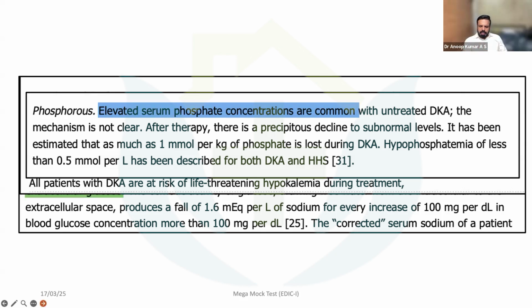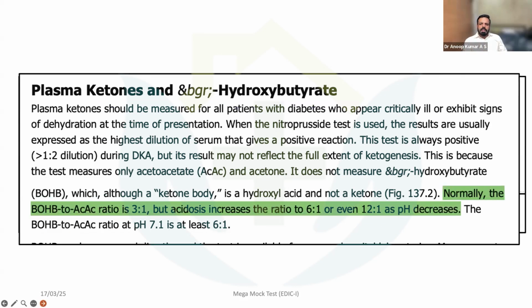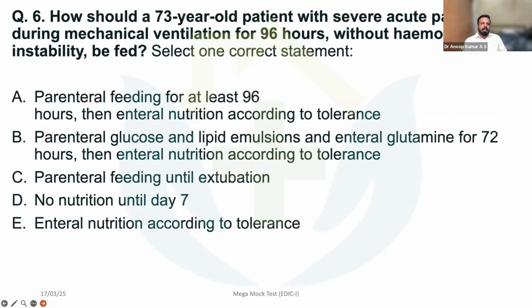So these are very important topics, along with glycemic control in the ICU as well. The normal beta hydroxybutyrate to acetoacetate ratio is 3:1, but acidosis increases the ratio to 6:1 or even 12:1 as pH decreases. So that part also we should be aware of.